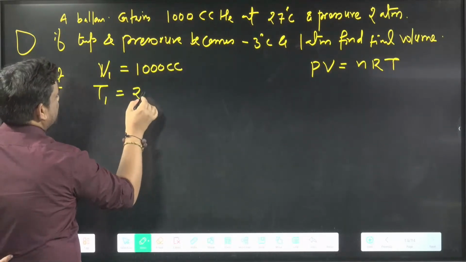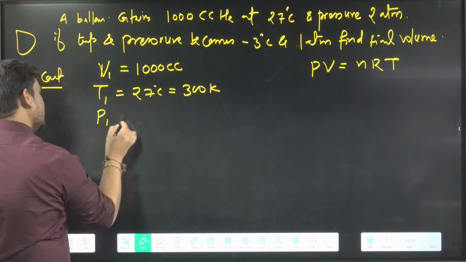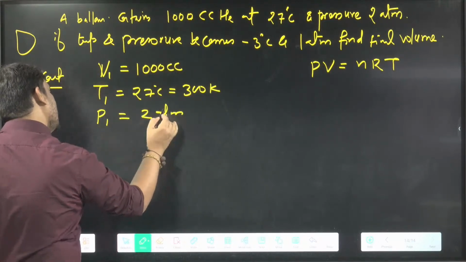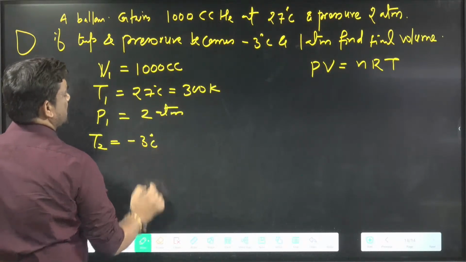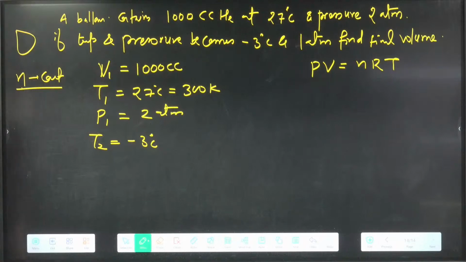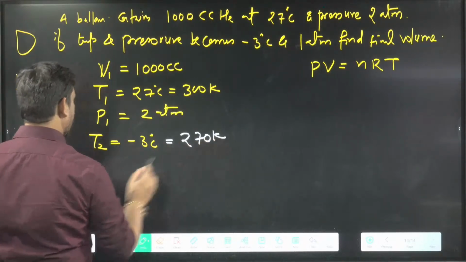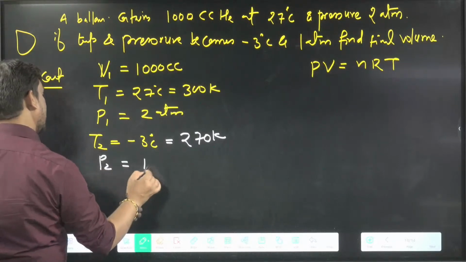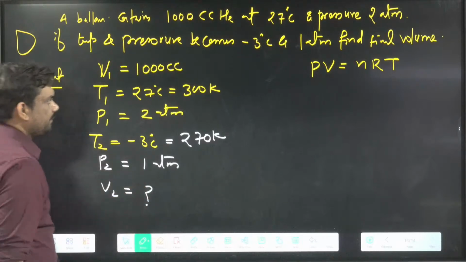Temperature 27 degrees Celsius means 300 Kelvin. Pressure is 2 atm. Finally, temperature becomes minus 3 degrees Celsius, which in Kelvin is 270 Kelvin. Final pressure is 1 atm, and the final volume we have to calculate.